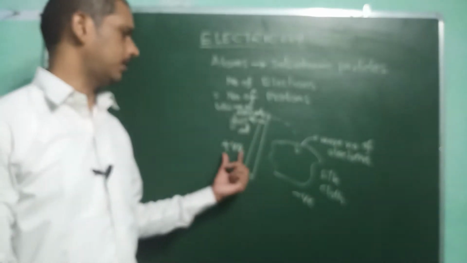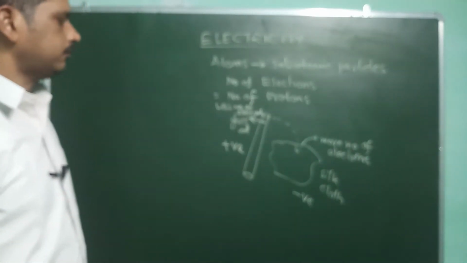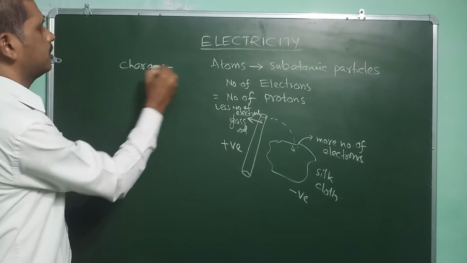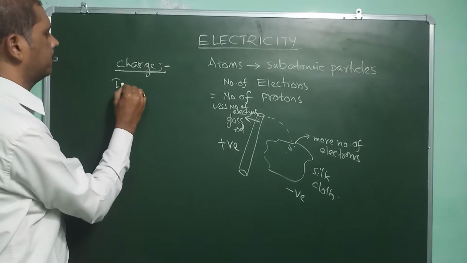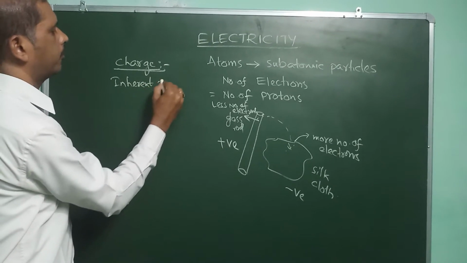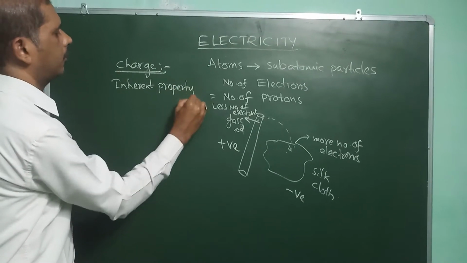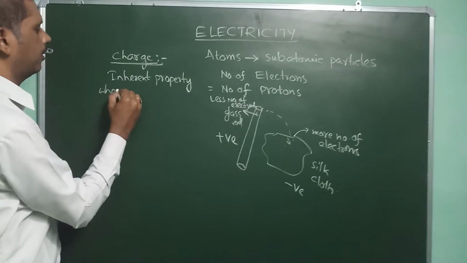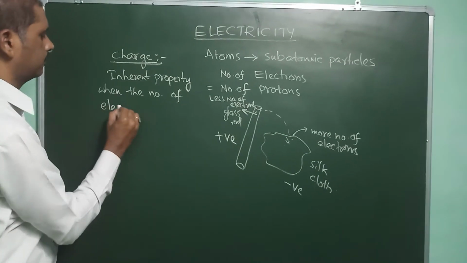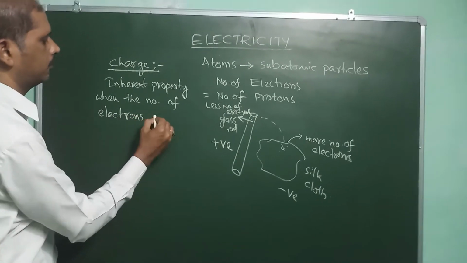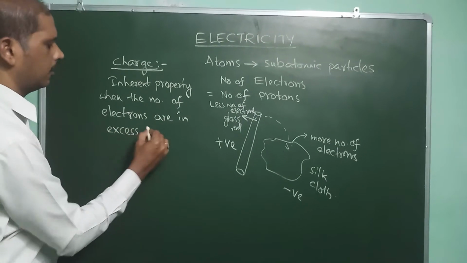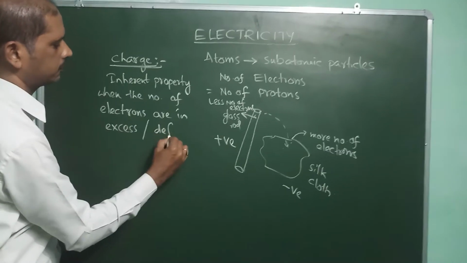Charge is of two types, negative charge and positive charge. So first of all, what is the definition of charge? Charge is an inherent, basic property of matter that arises when the number of electrons is in excess or sometimes in deficiency.